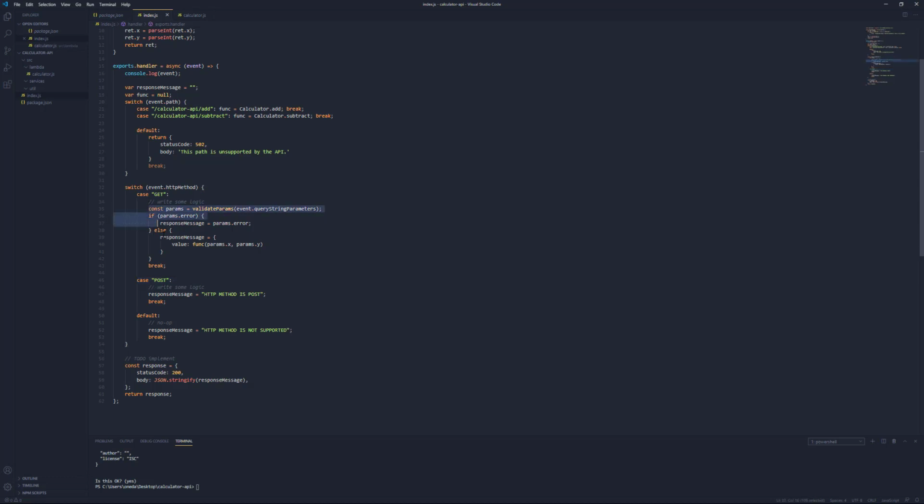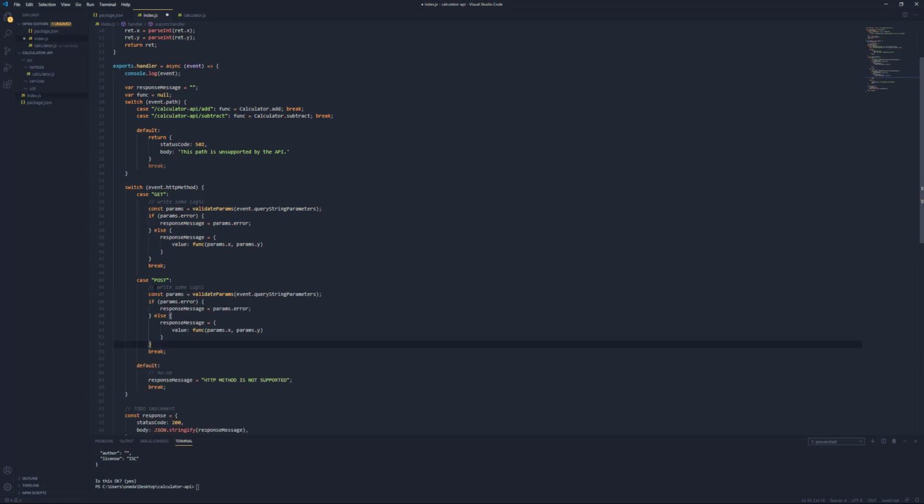What we can actually do is probably end up creating a function out of this so we don't have duplicate logic. But what I'll do is copy this case from get and copy it into post. The only difference is that instead of using event.queryStringParameters, we're going to use event.body. Because the body by default comes in as a string, we want to make sure that we parse that into a JSON object. So we'll say validate params on JSON.parse event.body.